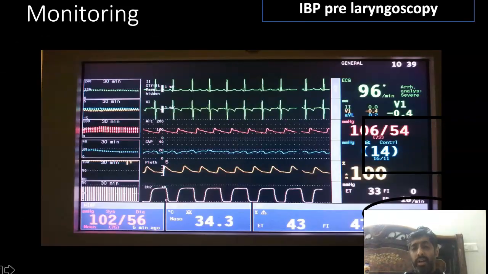So monitoring, you see the arterial line is there. Whether you want to put it pre-laryngoscopy, you can do that. Just give a dose of fentanyl and propofol. Once the patient has been induced, if you have two people there, one of you can go ahead and put an arterial line. So it's always good to have an invasive BP, but I generally don't do it before inducing the patient, before giving the anesthesia to these patients. Okay, because sometimes your residents are putting it and sometimes they take time putting an arterial line. So it's always good that anesthesia has been induced and then they put those arterial lines.